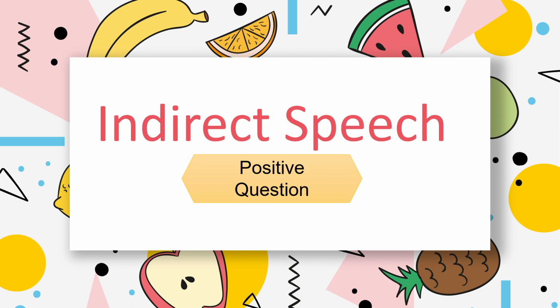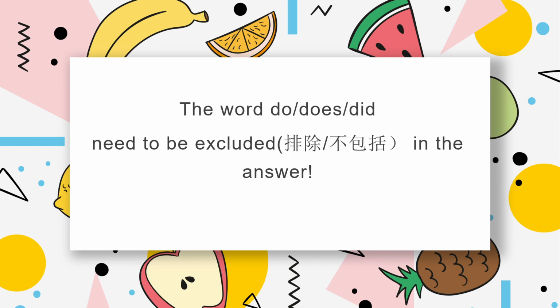The topic today is about indirect speech. You have learned how to answer the WH question and also the question which you need to add if or whether to connect your answer. But there is one thing you need to keep in mind: the words do, does, did need to be excluded in the answer. That means you do not include such words in your answer. But this only occurs in positive questions.